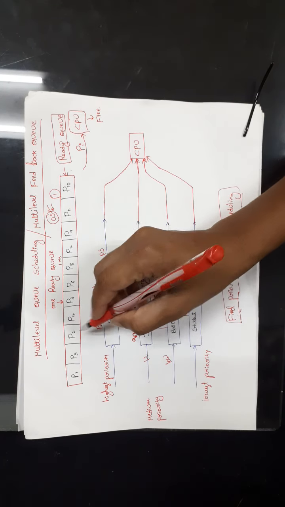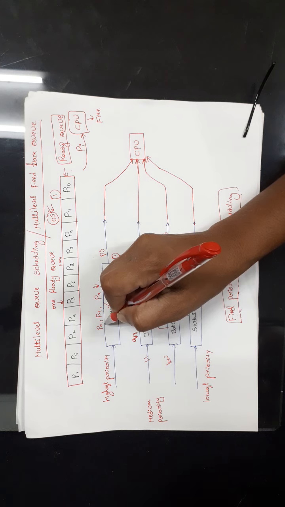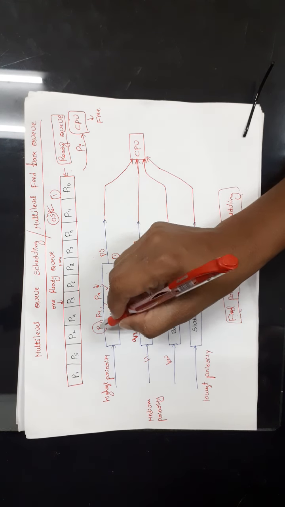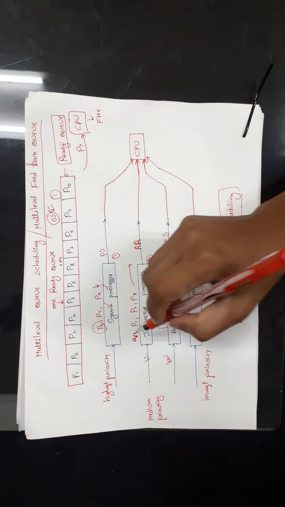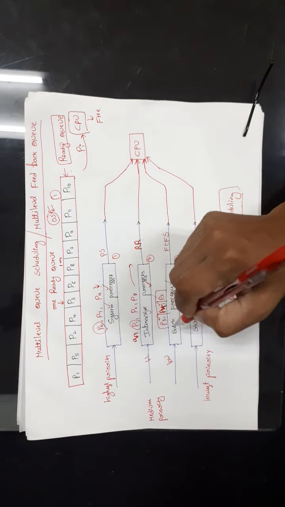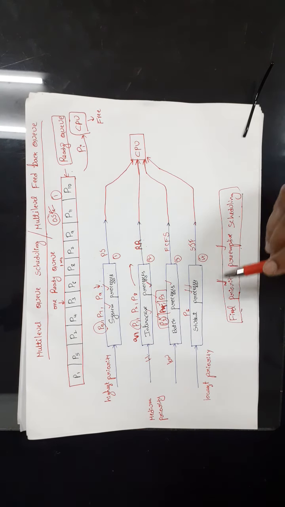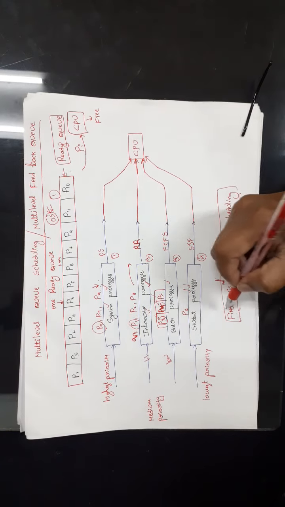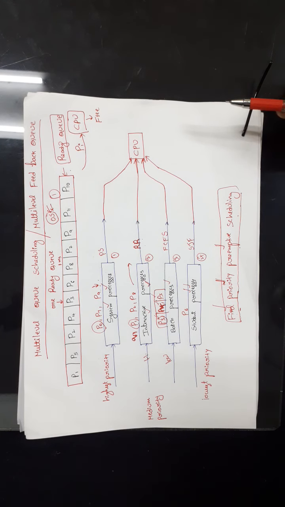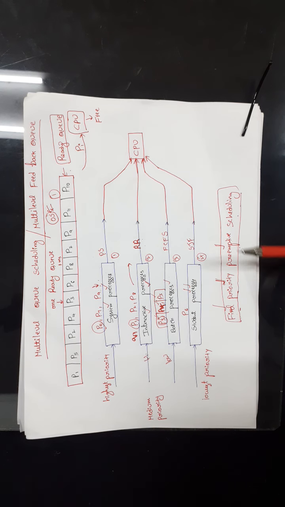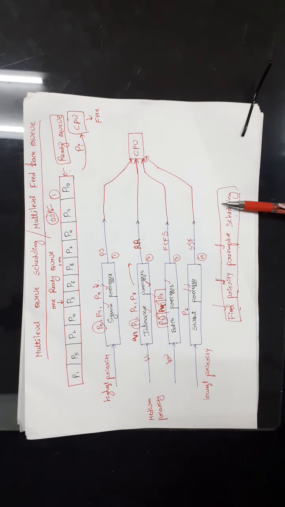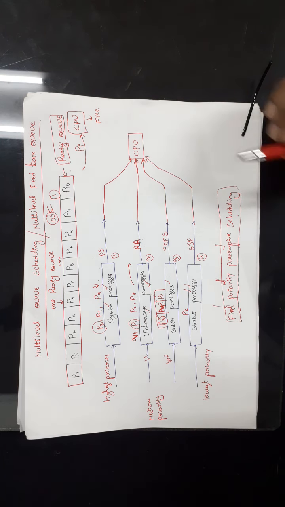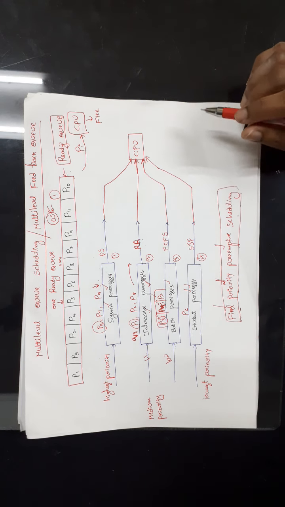That means later you cannot change the priority of process P0. You cannot move P0 to this place, or you cannot move P1 to this place, or P3 to this place. Here the priorities assigned to the processes are fixed. That's the reason this scheduling is called fixed priority preemptive scheduling. So now what is the problem with this scheduling?